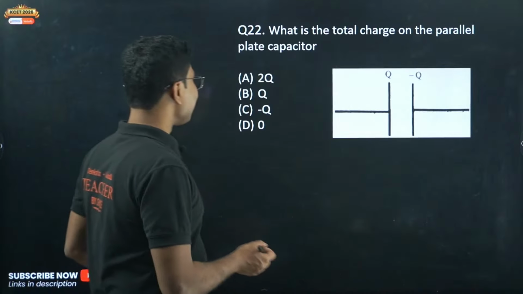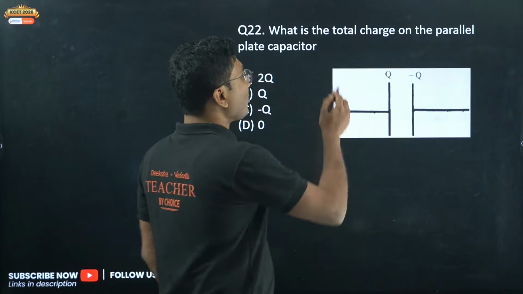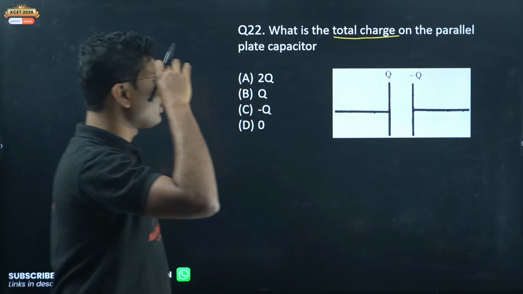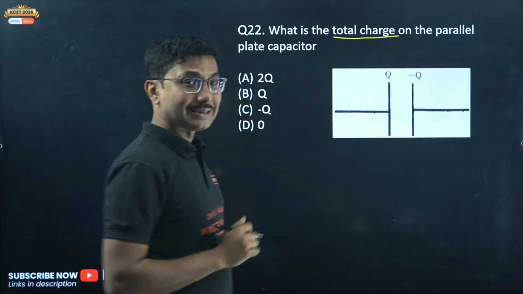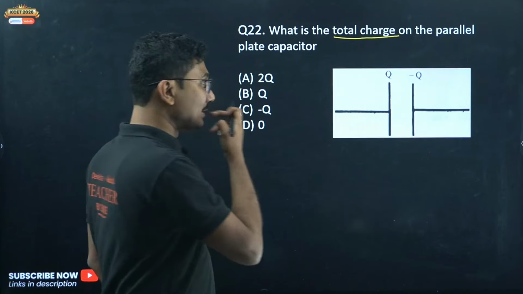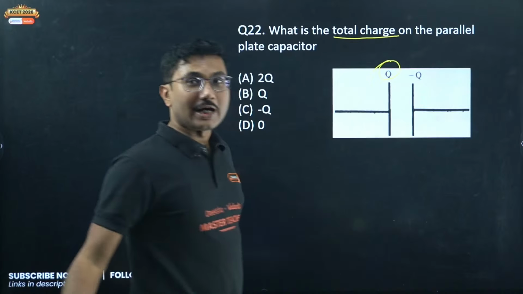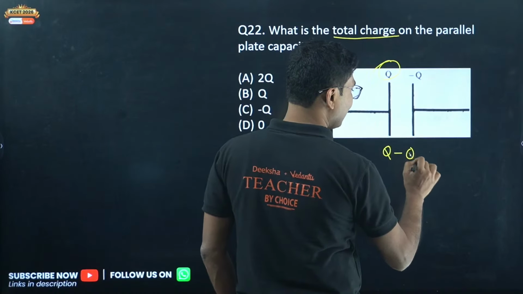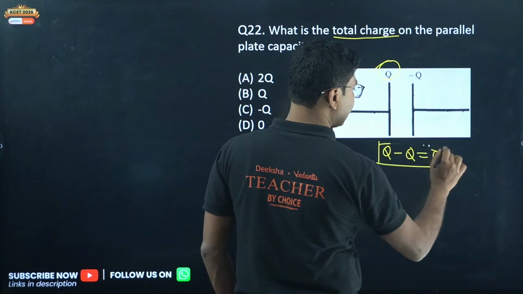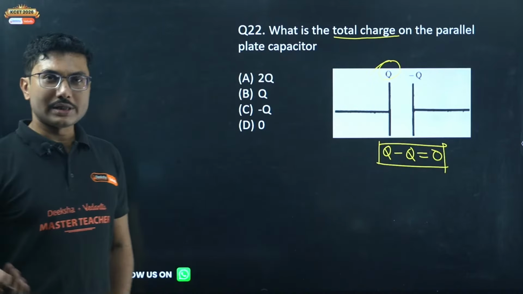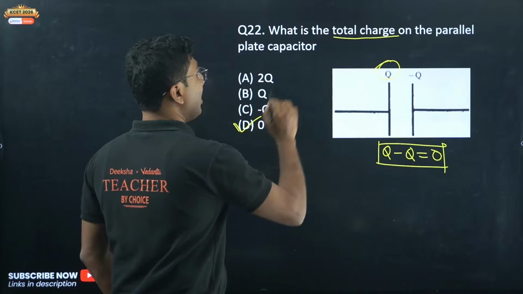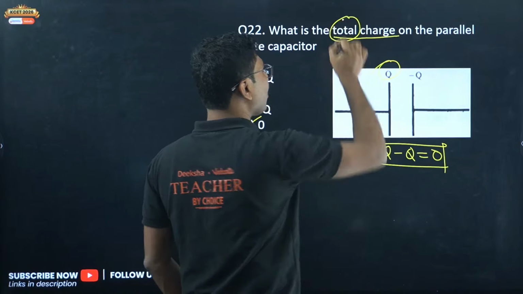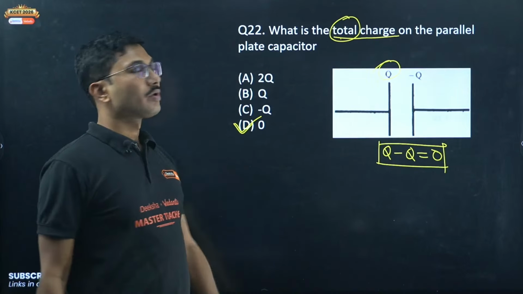Killer Gaming is saying option C. So if you see, what is the question? Total charge. What is total charge? If the question is charge of a capacitor, then it would be plus Q. But total charge of the capacitor is Q minus Q, that is 0. Total charge of any capacitor is always 0. If the question is only the charge, the word total is missing, so be careful. If the word total is missing, it will be Q.